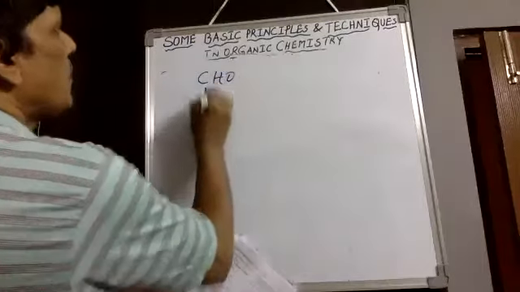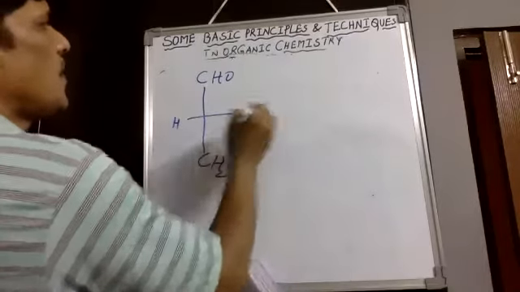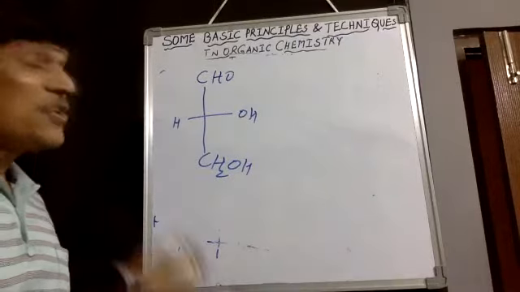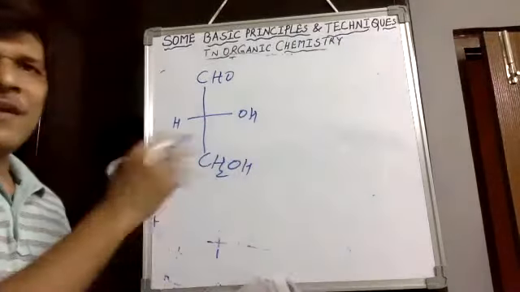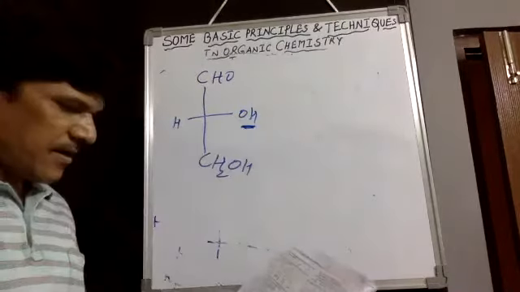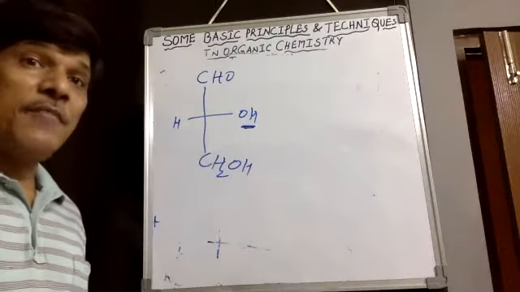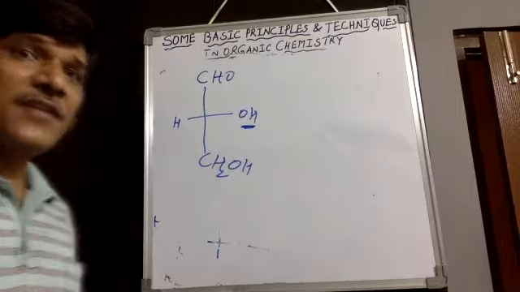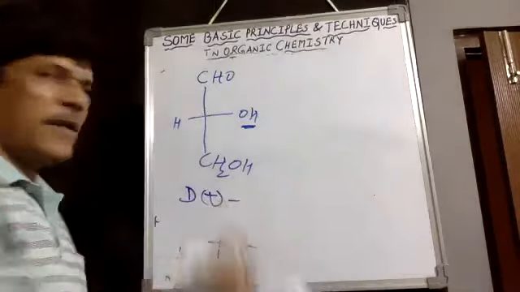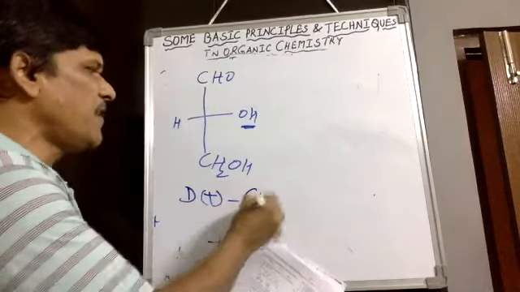D-glyceraldehyde means CHO, CH2OH, with the bigger group on the chiral center on the right side. About it, the first statement says that capital D means configuration, which side it is on, but it cannot show any dextro or levo rotation, only D configuration. D shows bigger group right side. Therefore, the symbol D indicates the dextro-rotatory is wrong. But dextro-rotatory means in a polarimeter, plane polarized light rotates towards the right side. D means right side. D plus, unfortunately, this D configuration compound rotates in a clockwise direction, so we can say D plus glyceraldehyde.